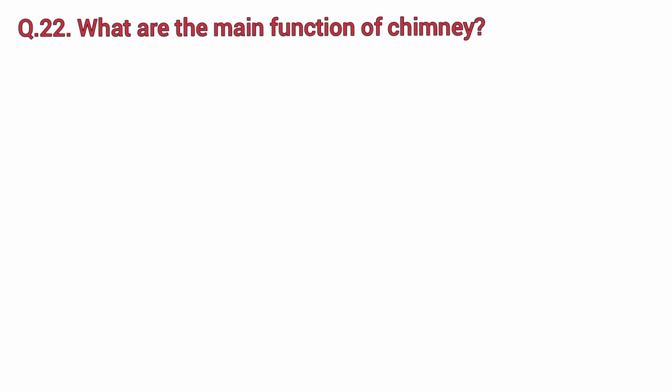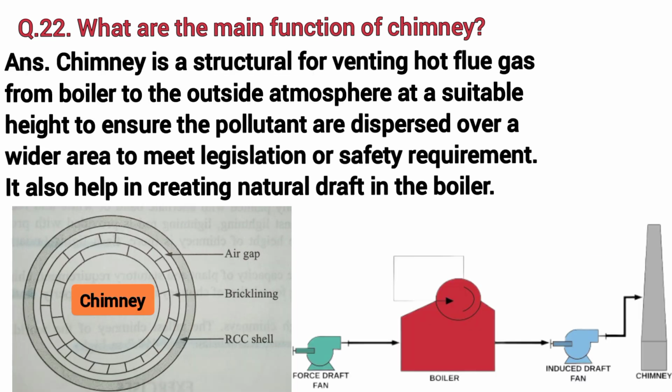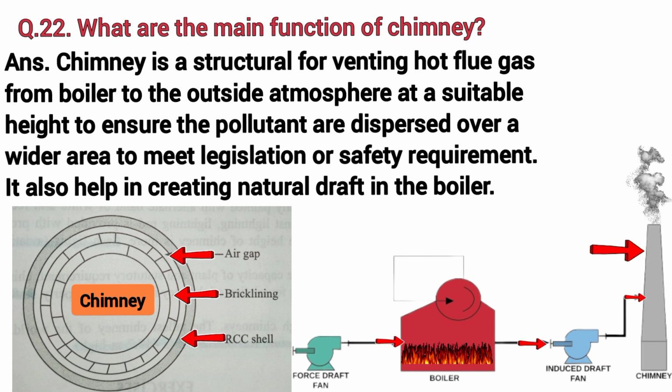What is the main function of a chimney? A chimney is a structure for venting hot flue gas from the boiler to the outside atmosphere at a suitable height to ensure the pollutants are dispersed over a wider area to meet legislation or safety requirements. It also helps in creating natural draft in the boiler.